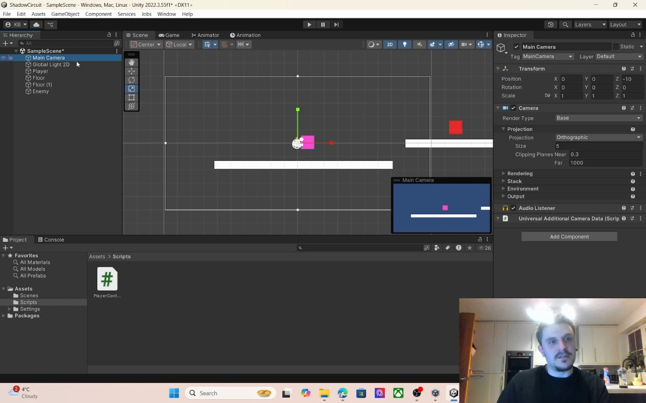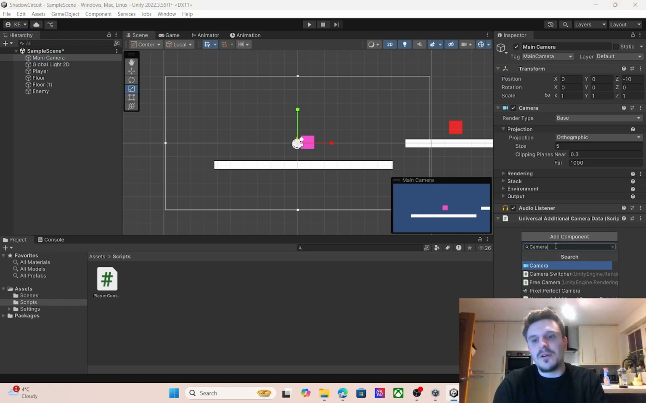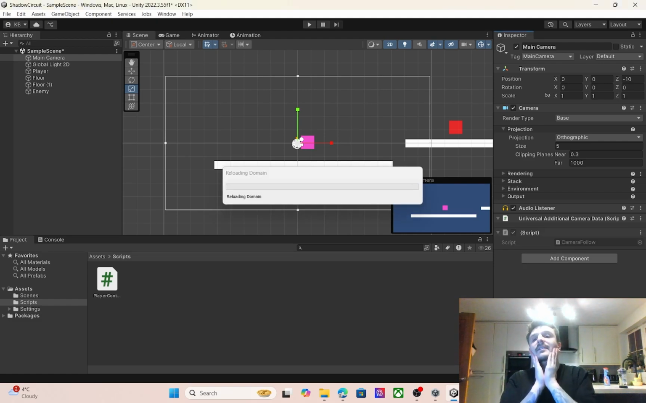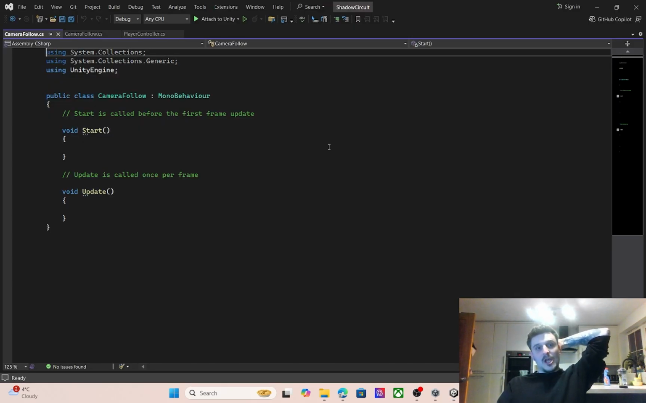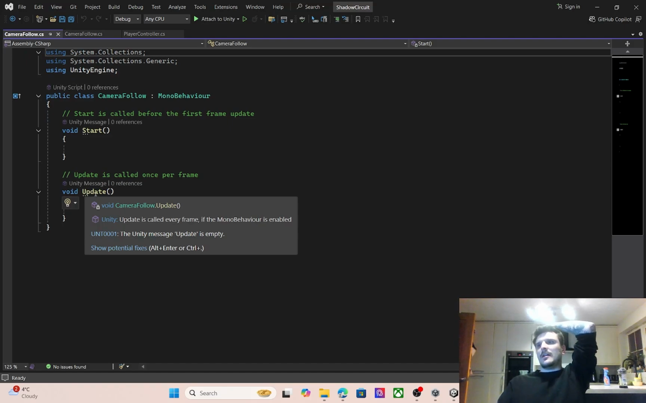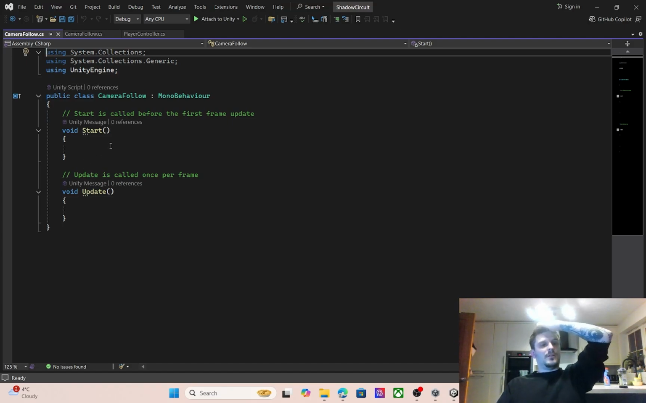Right, best thing we can do is go to main camera, add component, and if we type in camera follow, new script. Cool. Yeah, camera follow, we'll do it this way. Cool. I'll just stick it in there, and we'll move it later. How annoying. That's a problem with YouTubers and the need of needing information instantly. You've got to write things out.